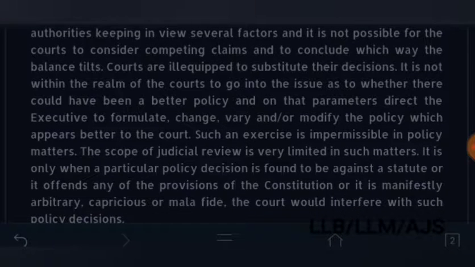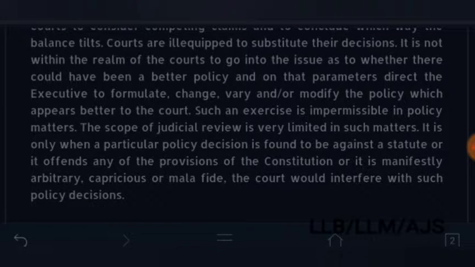The court cannot interfere in the policy-making activities of the executive bodies or officers of the government. It is not within the realm of the court to go into the issue as to whether there could have been a better policy, and on that parameter direct the executive to formulate, change, vary, or modify the policy which appears better to the court. Such an exercise is impermissible in policy matters.